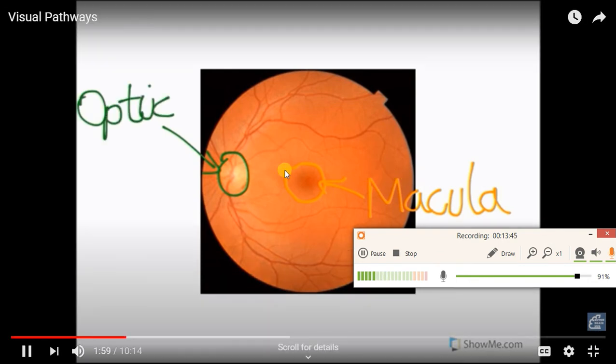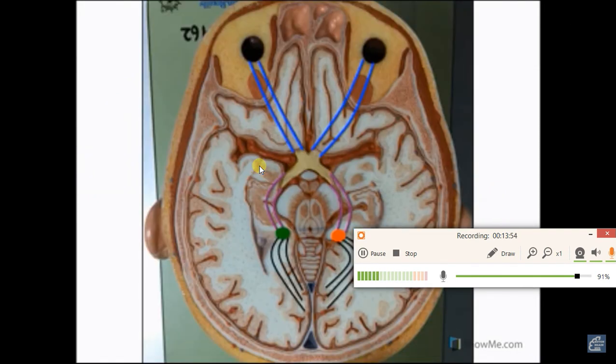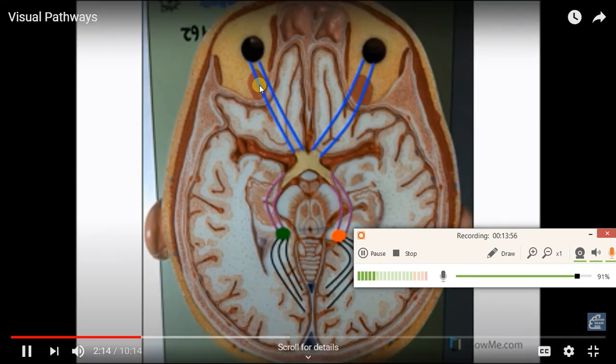This is the optic disc. This is where the axons of the retinal ganglion cells leave the eyeball to form the optic nerve. Now these are the two optic nerves. This is the chiasma, where the crossing of the fibers takes place. After the optic chiasma, the fibers are known as the optic tract.